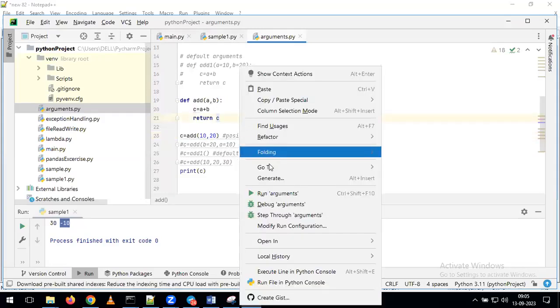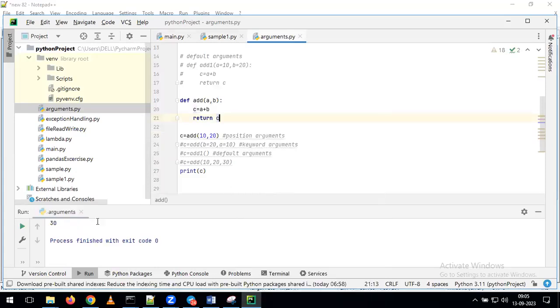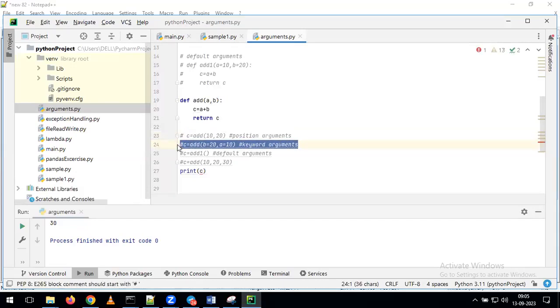With that, I'm running this program. Now see what's happening. We are getting the value 30. Now, for example, if you want to change the order of the values, I'm commenting this line and uncommenting this one. Now try to understand. In this example, instead of giving the values directly, I am giving b is equal to 20, then a is equal to 10.